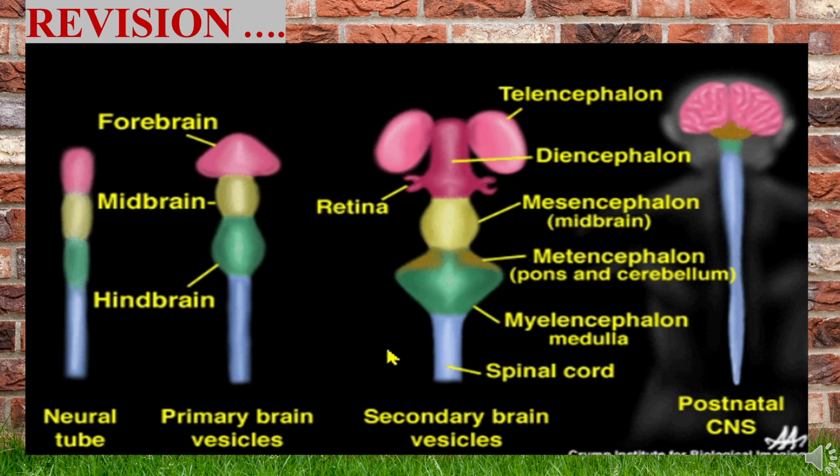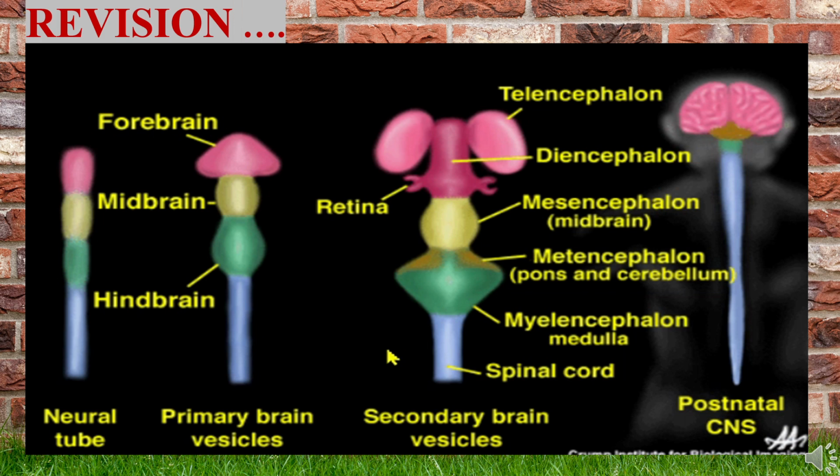In the later stage of development, the secondary brain vesicles include the telencephalon and the diencephalon, which are derived from the prosencephalon, and the mesencephalon. Finally, the metencephalon and myelencephalon are derived from the rhombencephalon. The remaining part of the neural tube will give rise to the spinal cord. Each brain part develops from individual cephalons. For example, the telencephalon gives rise to the cerebral cortex. The diencephalon gives rise to the thalamus, hypothalamus, epithalamus, and so on.